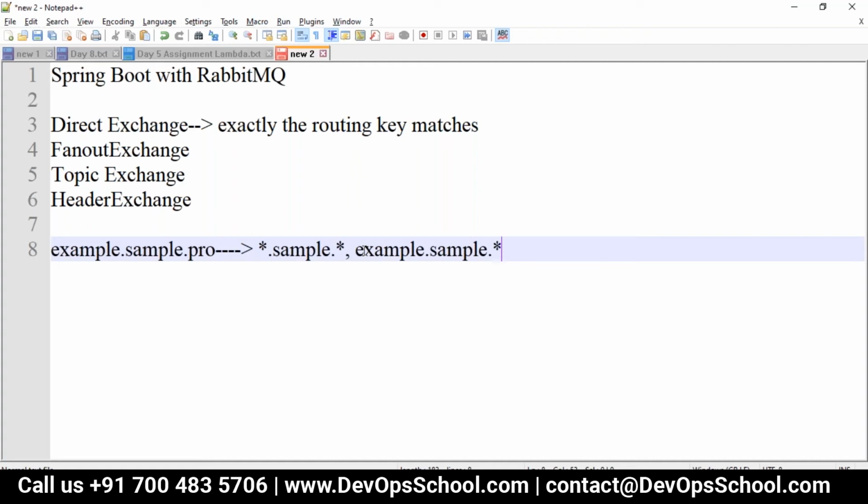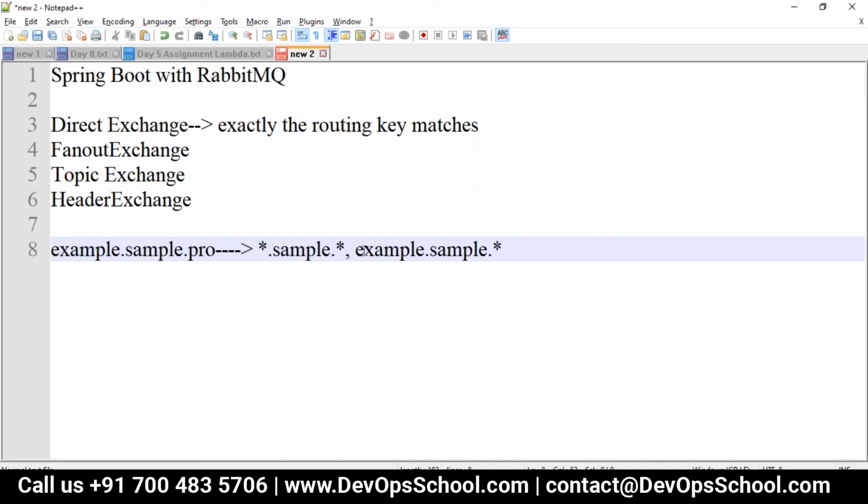and the last one is the header exchange, which is based upon matching of the message header to the expected header. So it should be bound with the header message also. The header exchange type is similar to the topic exchange, but we can set a number of filters or conditions for it. If any one key is matched, then for that particular one it will go and be sent to the queue. The header exchange is the type for directing messages which may contain a subset. If it contains any subset of it, then it will be taken, where the matching criteria should be serialized objects. So in that case we will go with a header exchange.